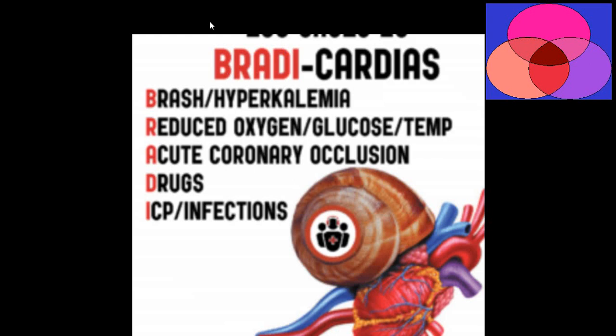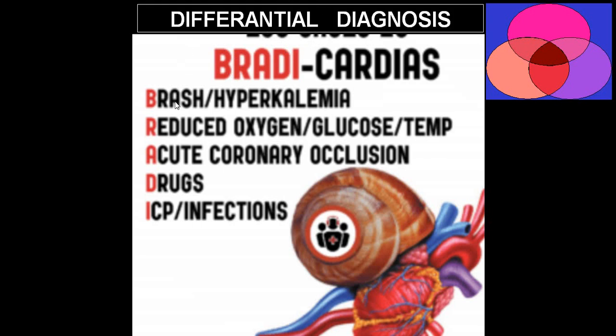So bradycardia, differential diagnosis. One, you have to differentiate hyperkalemia from other causes. We will have to differentiate like hypoglycemia, hypoxia, hypothermia, acute coronary syndromes, drug toxicity, raised intracranial pressure, infections, etc. These are some of the conditions which can mimic Brash syndrome.